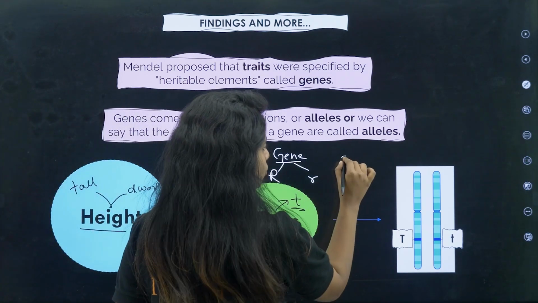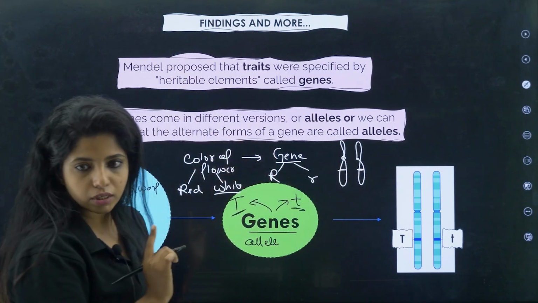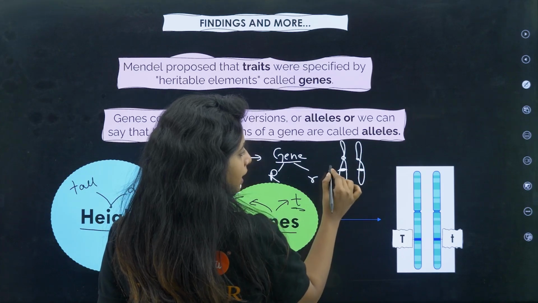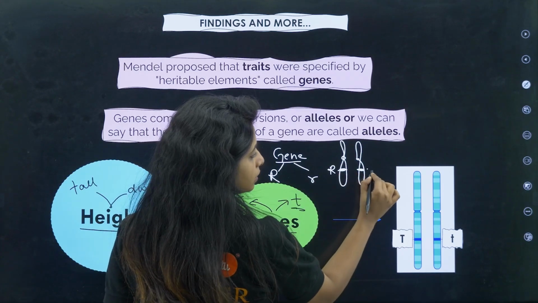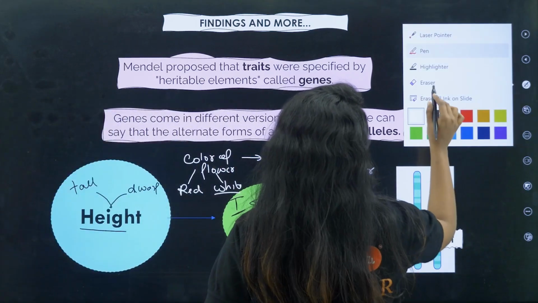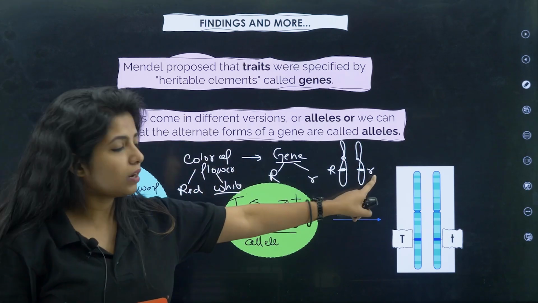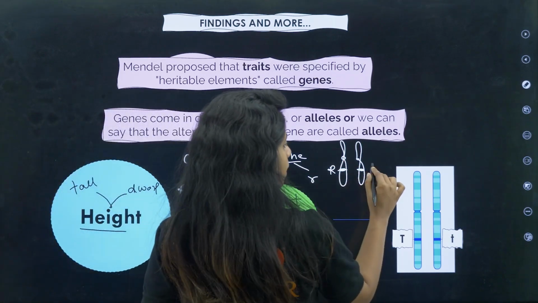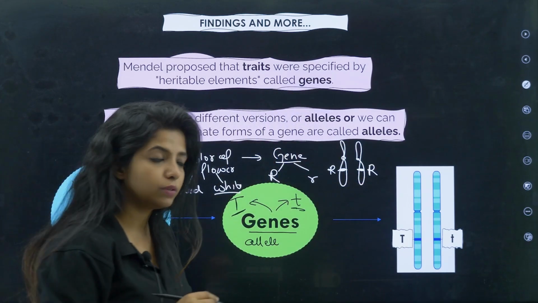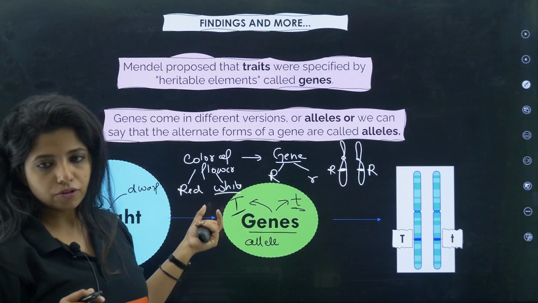Now, when I put it on the chromosome, there is chromosome number 1, chromosome number 2. The alleles will be just there opposite each other, always at the same position, at the same location. So this can be capital R, this can be small r. The capital R will be coding for red, the small r will be coding for white. Or the situation can be where both of them are capital R. That can be possible, where both of them are capital R, so this organism would obviously give red flowers.